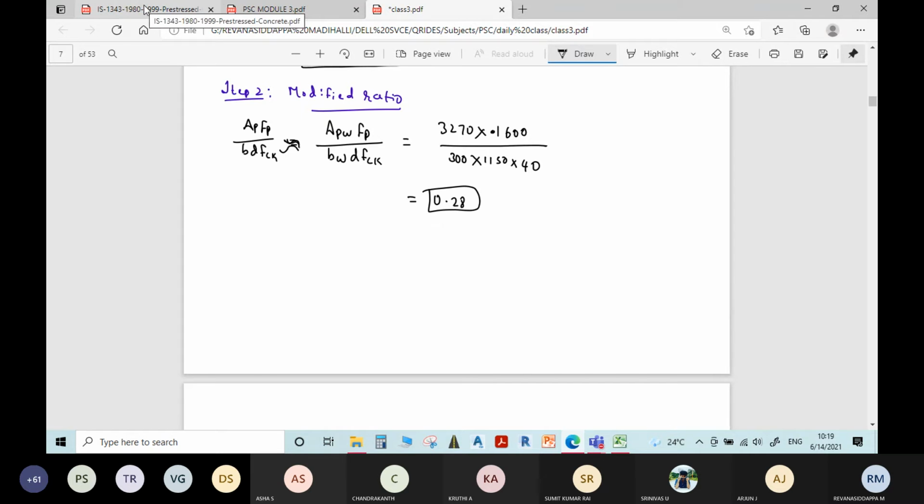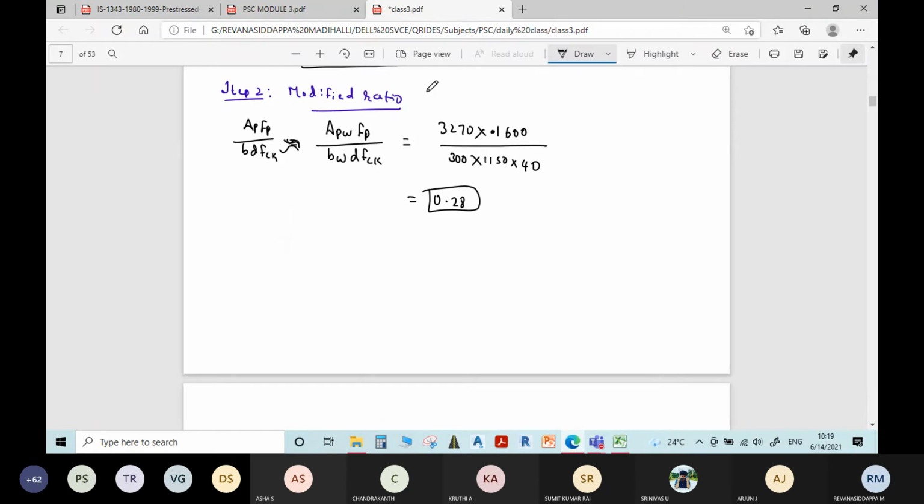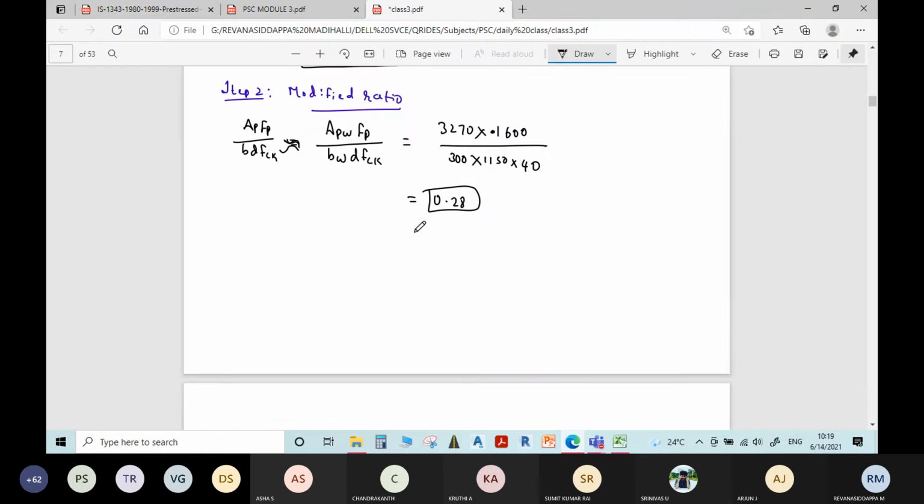Now go to table 11. For post tensioning, you need to find XU by D and FPU divided by 0.87 FP. First you find XU by D, then check the neutral axis. If it holds good, then you find FPU by 0.87 FP. Here the ratio we got is 0.28. For 0.25 the XU by D value is known, and for 0.3 it is known. For 0.28 you need to find it.